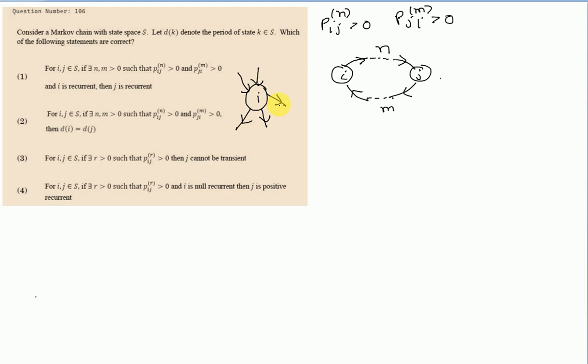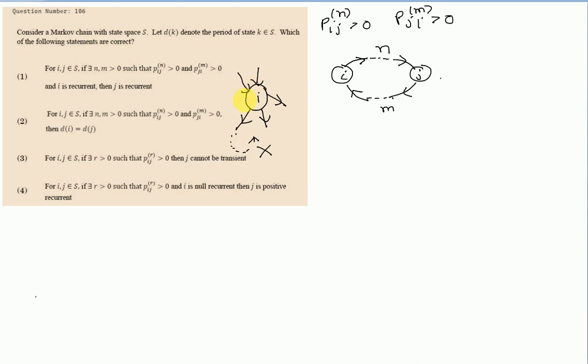Here we can see we have three exits. If we find any single exit through which return to this state i is not possible, then we don't need to check all the exits; this state i cannot be recurrent.